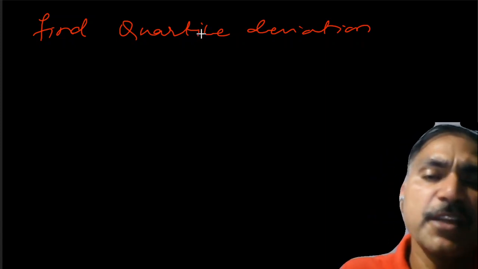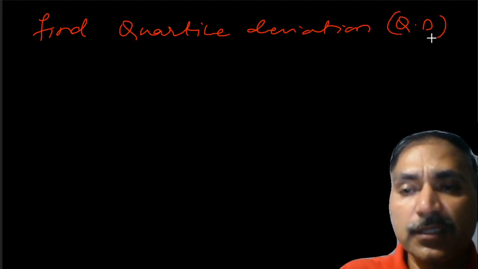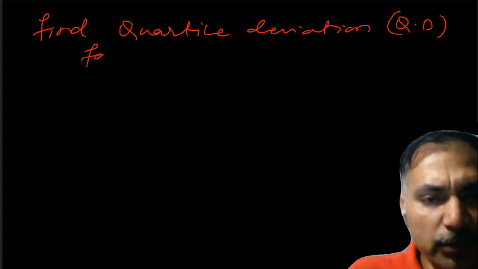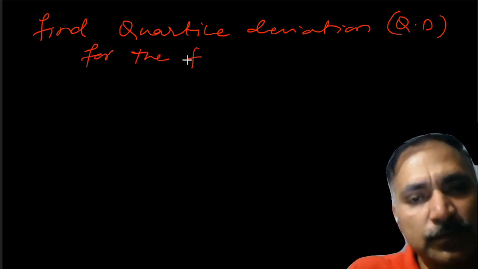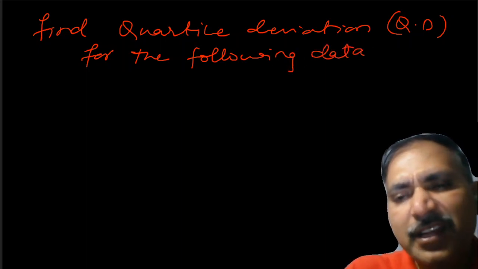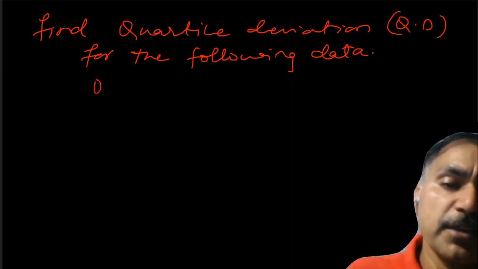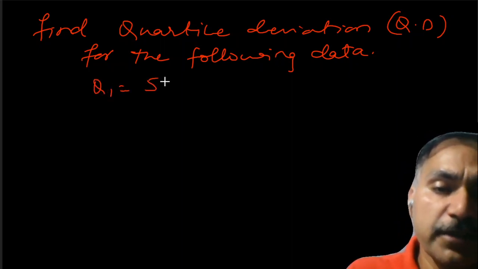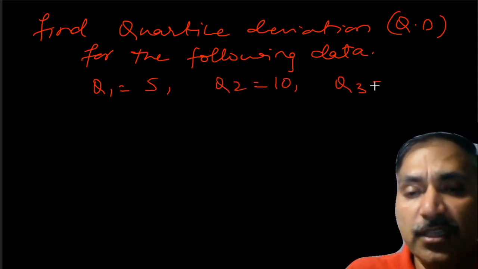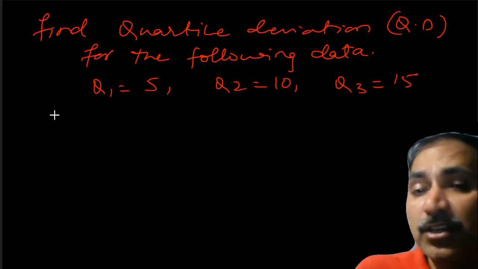We call this the semi-interquartile range. Quartile deviation, in short form, we call QD, for the following data. Let us assume that you have been given the quartiles first. Suppose you have been given Q1 that is 5, Q2 that is 10, and Q3, the third quartile, that is 15. Now you have to find out the quartile deviation.